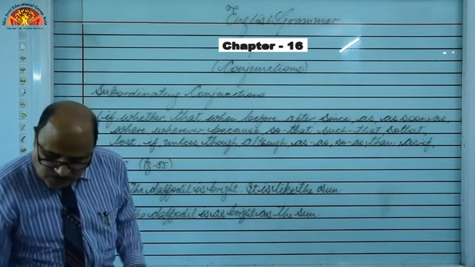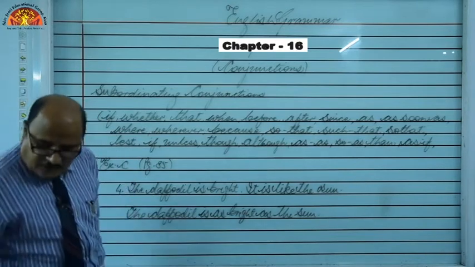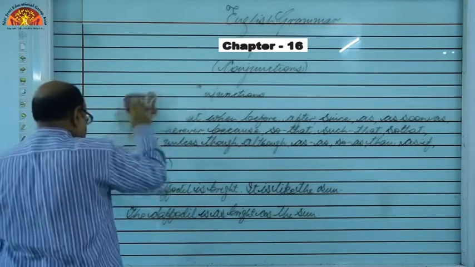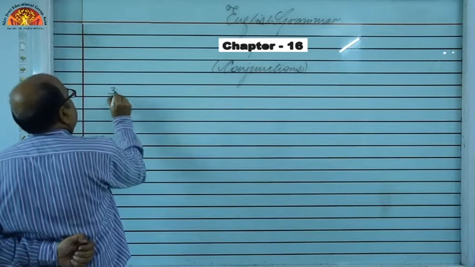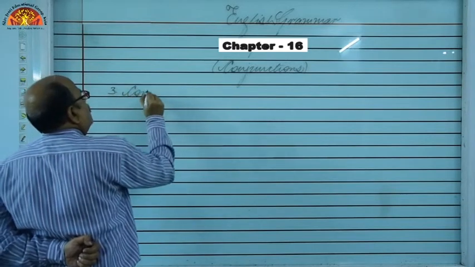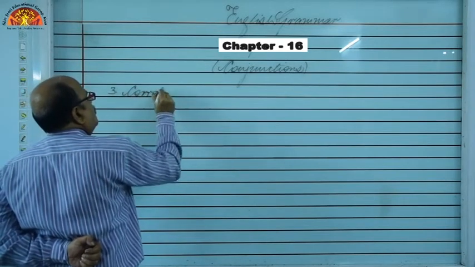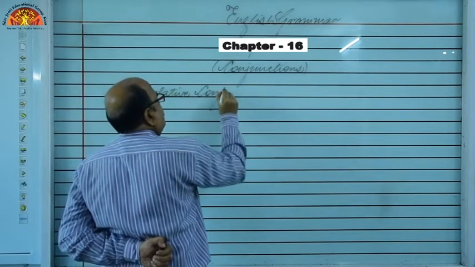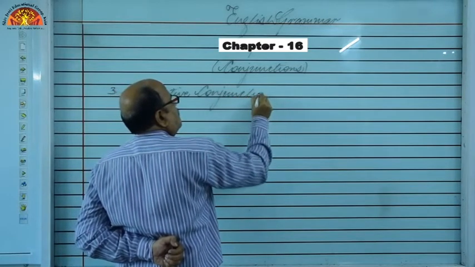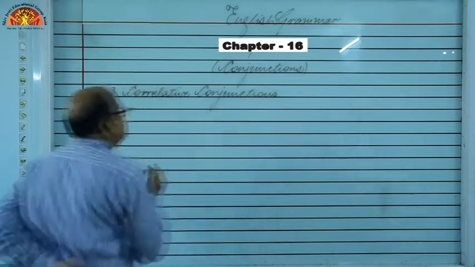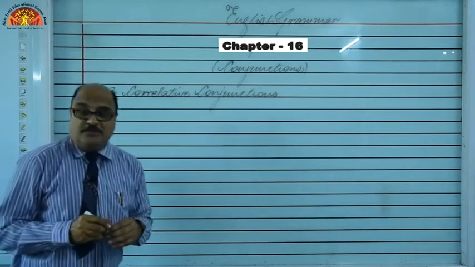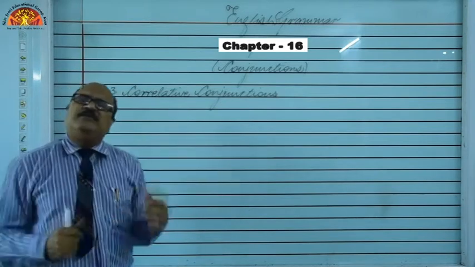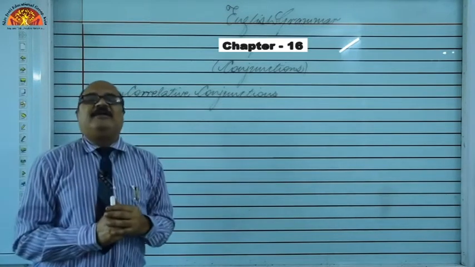Okay, students. Now is the turn of the third type of conjunctions, and that is correlative conjunctions. Correlative conjunctions means two parts are there and they both are related to each other. They are correlating something.